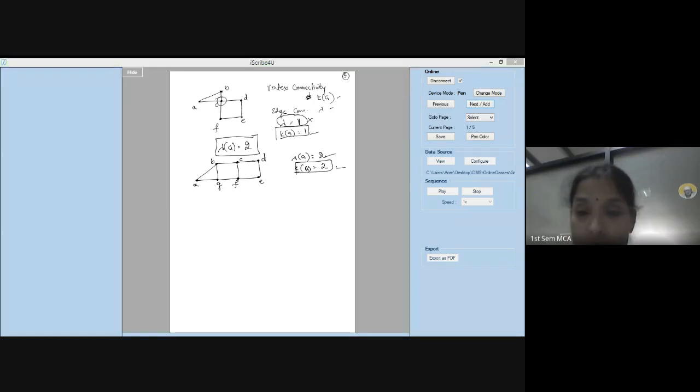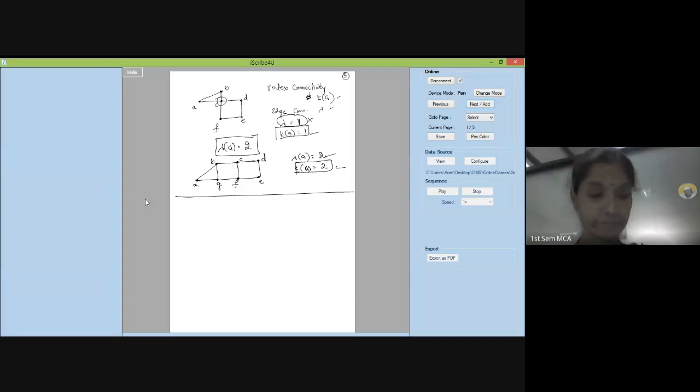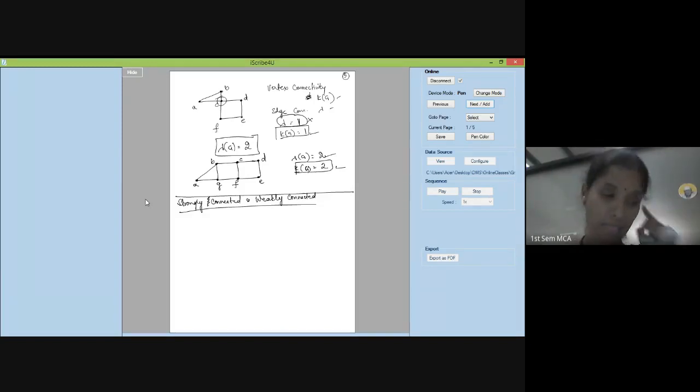Any doubts, anyone? No, ma'am. Shall we proceed? Yes, ma'am. Very good. Next, let us go for what we mean by strongly connected and weakly connected graph. Given a graph, they can ask you whether it is strongly connected or not. Determine whether the graph is strongly connected or weakly connected. They may ask you to give the definition of strongly connected and weakly connected. In that case, you have to write the definition. You have to give an example of a graph which is strongly connected. All right.